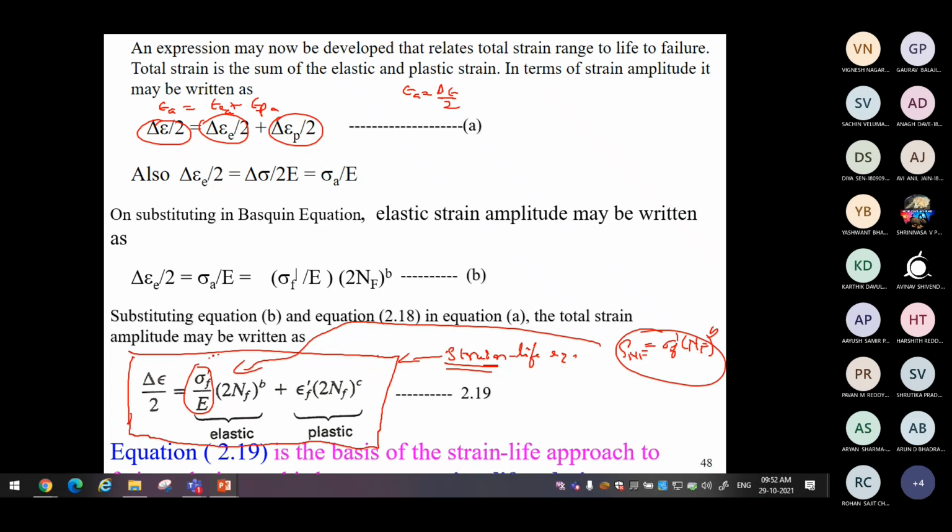In the strain life approach, we need the strain amplitude, so this is the elastic strain amplitude part, rearranged. Therefore, Young's modulus is used, because as per Hooke's law, sigma is proportional to strain. So the elastic part and the plastic part of the life together give you the life. This is the equation.